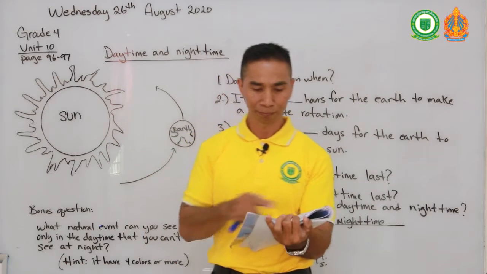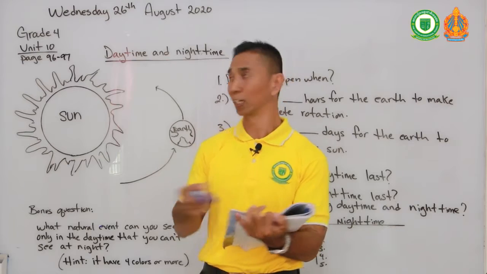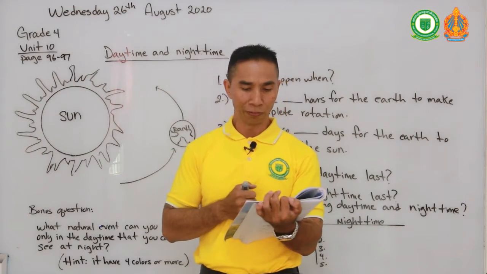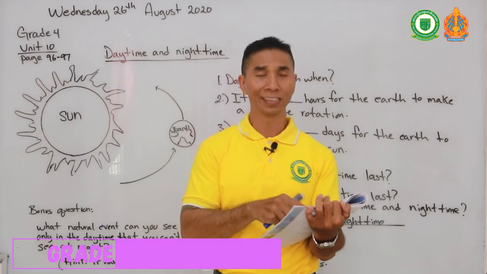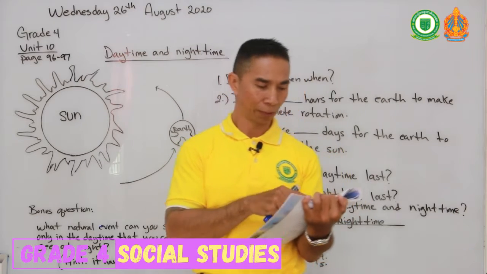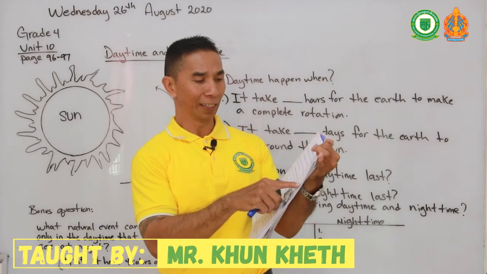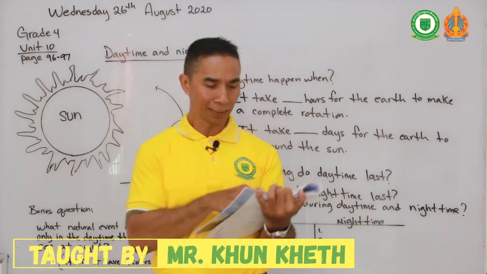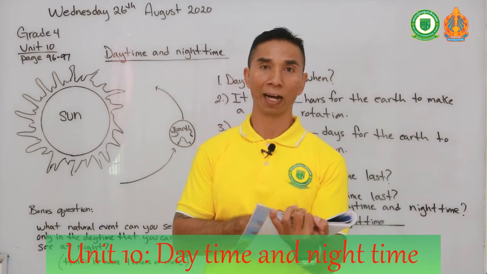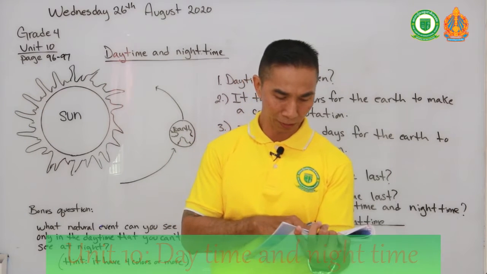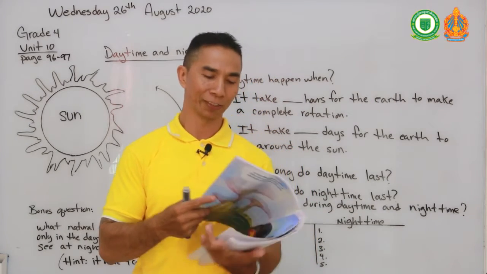Daytime and nighttime. Daytime and nighttime are a result of the relationship between the sun and the earth rotating. On the side of the earth that faces the sun, it is daytime. On the side of the earth that faces away from the sun, it is nighttime. Daytime is a period that receives light from the sun. It lasts 12 hours. The weather is hot. Most living things are out looking for food. Man works and does activities.